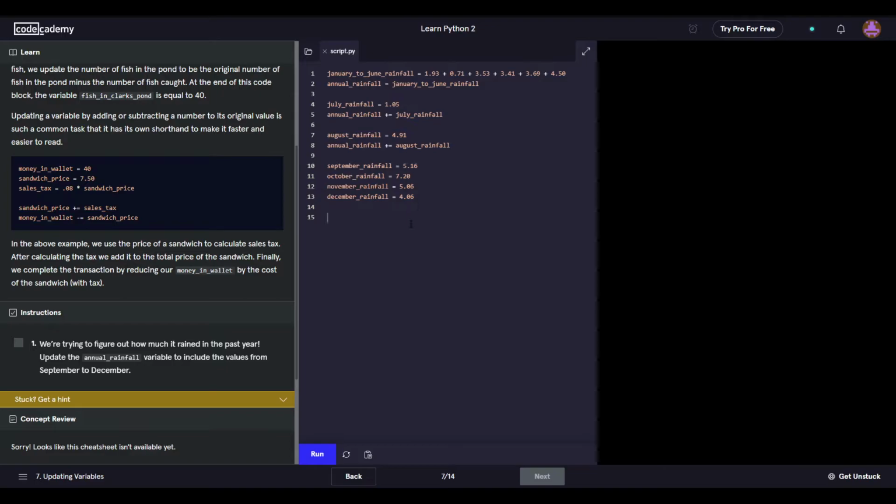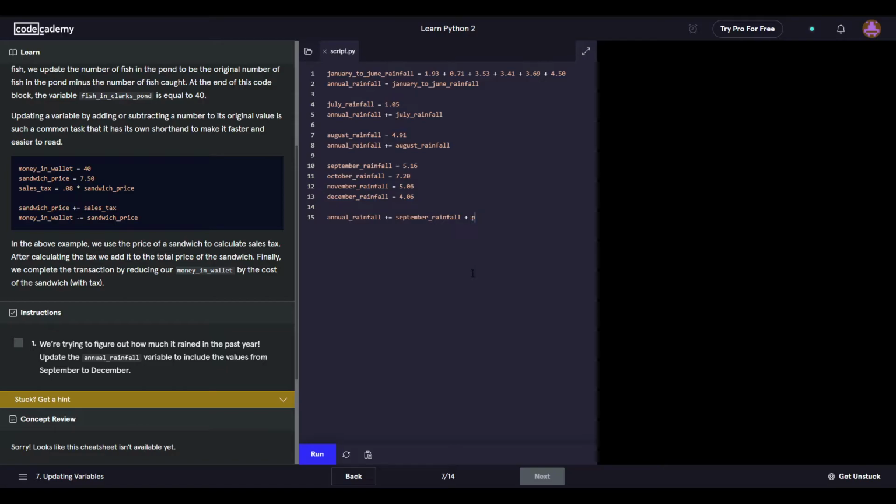do we just copy it? Hey, let's just see if this works. Annual rainfall plus equal. See that it works. October rainfall. No, it's September rainfall.